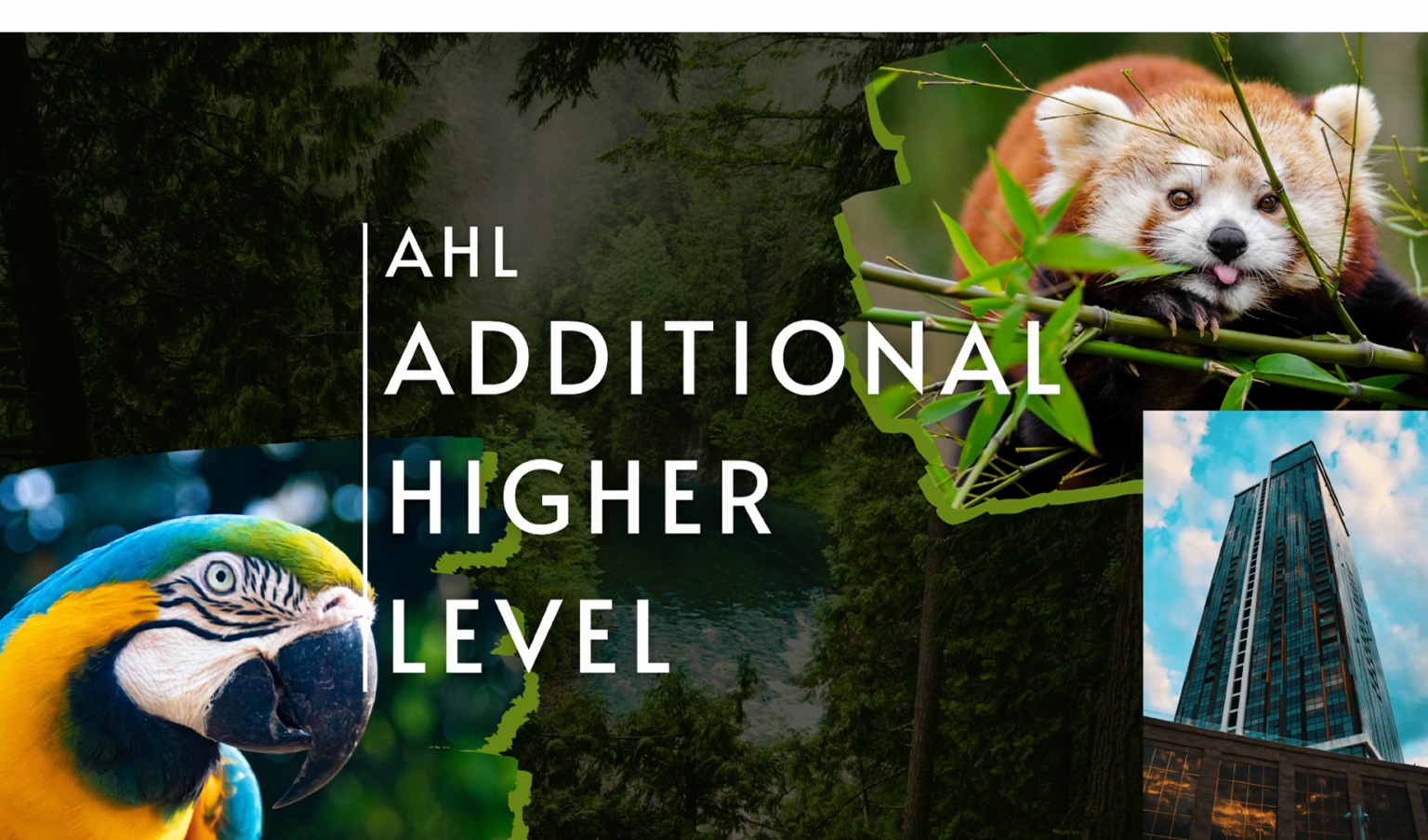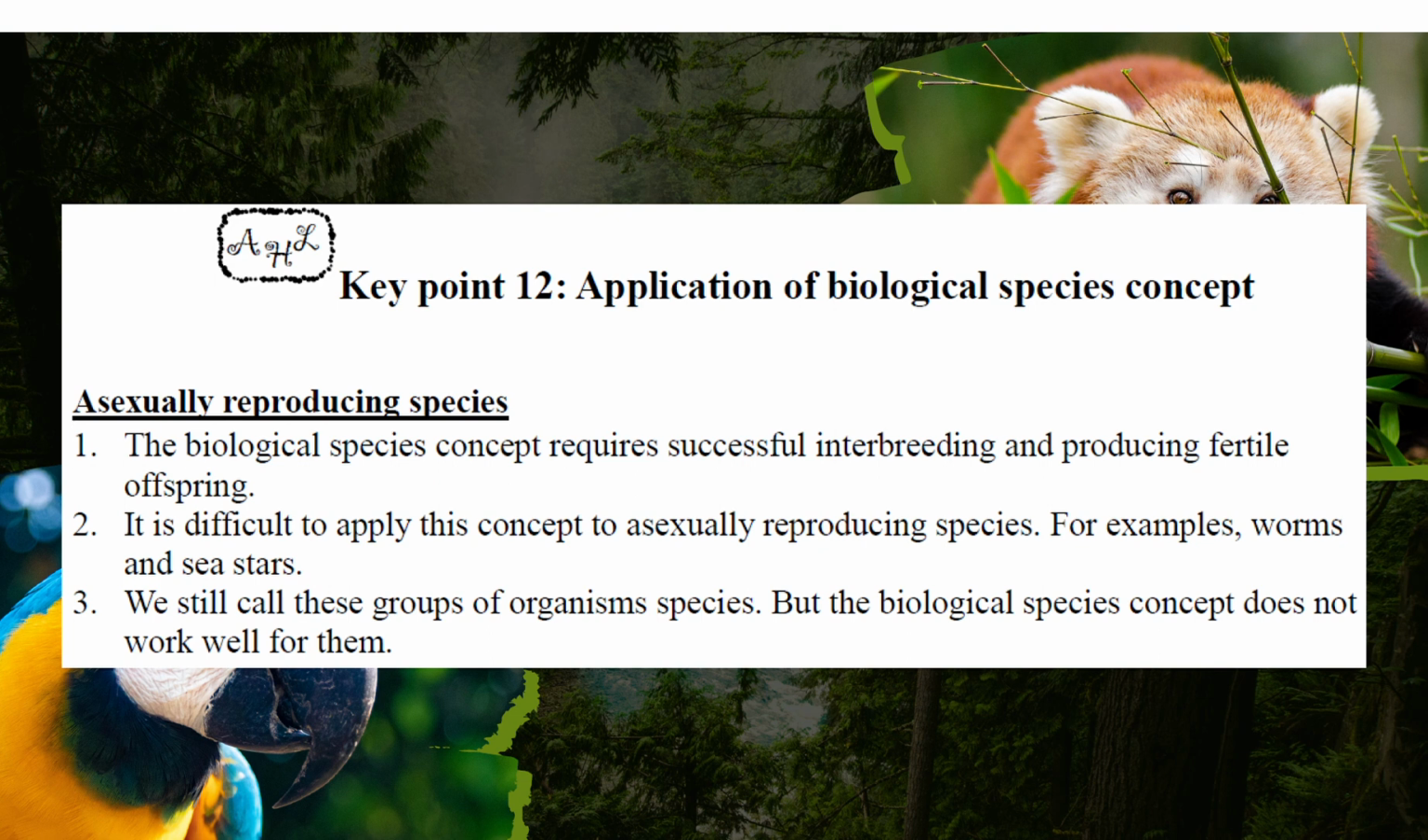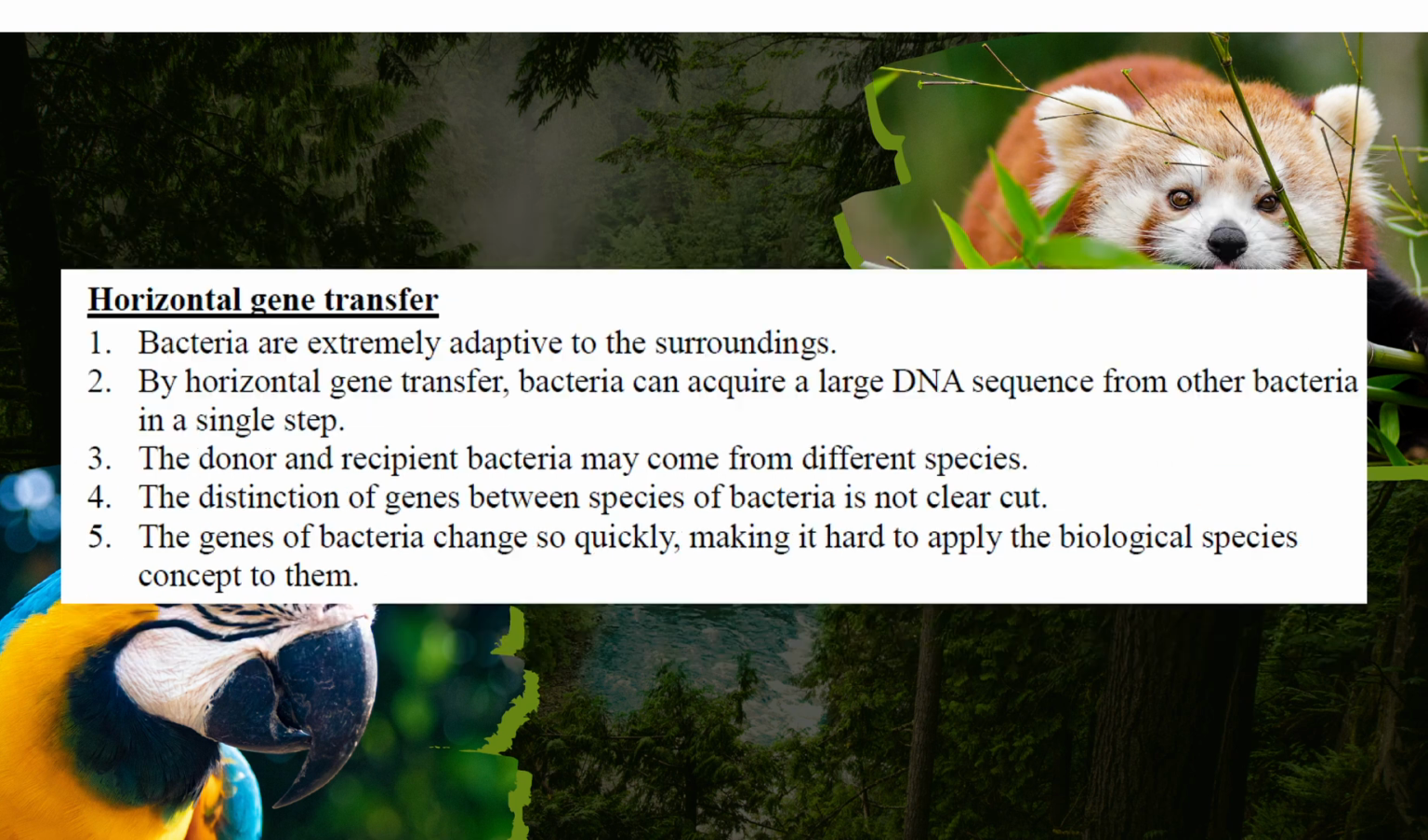And then the next part is AHL. First of all, it is about the biological concept of species. We have to think about it in AHL. For example, for asexually reproducing species, it doesn't apply absolutely, right? For example, worms and sea stars, and the bacteria. So this is the reflection on the biological concept of species: they require successful interbreeding to produce fertile offspring. It doesn't work for some of them, and some of them are quite illogical, so we don't call them exceptions.